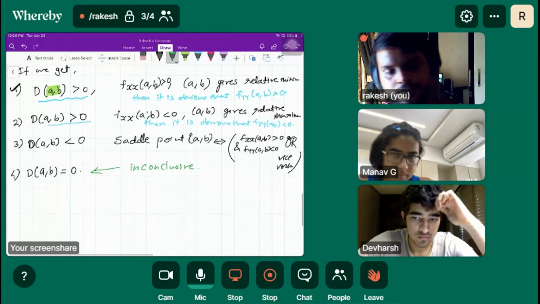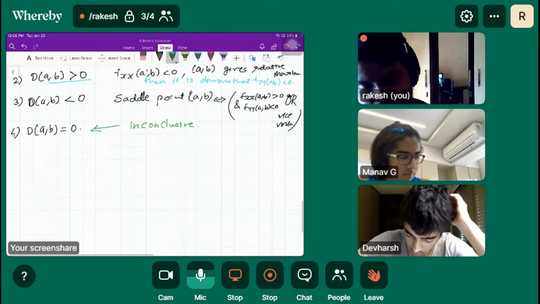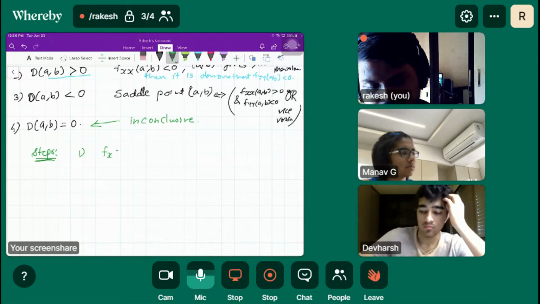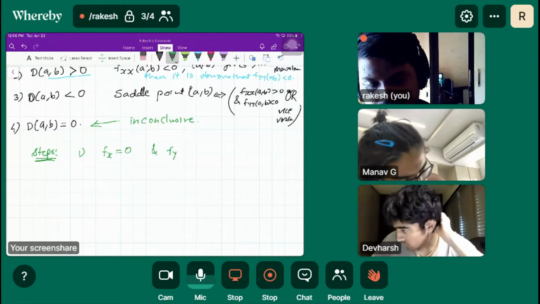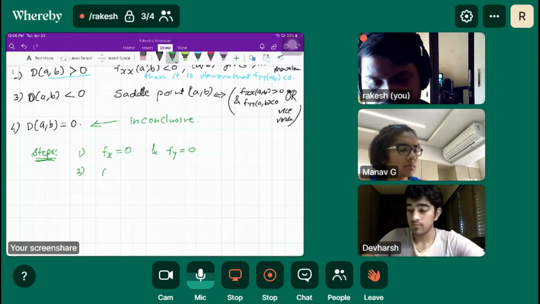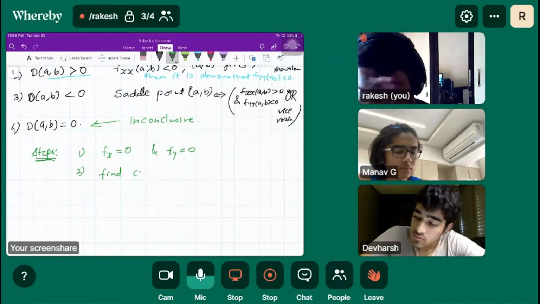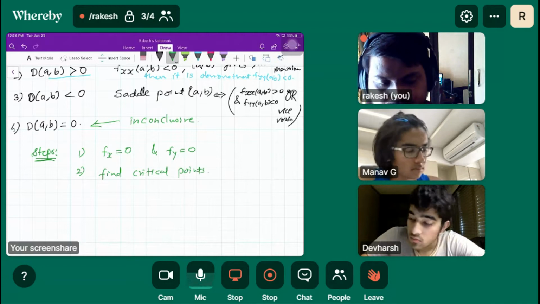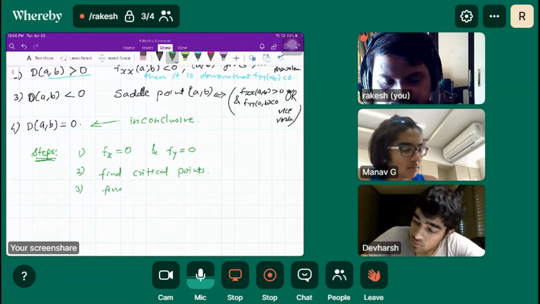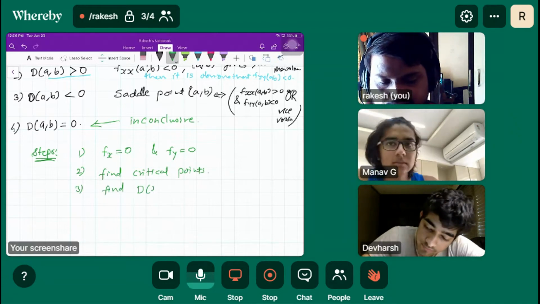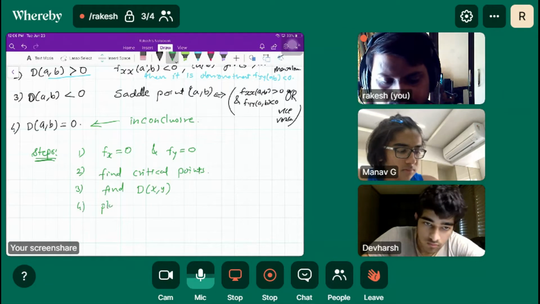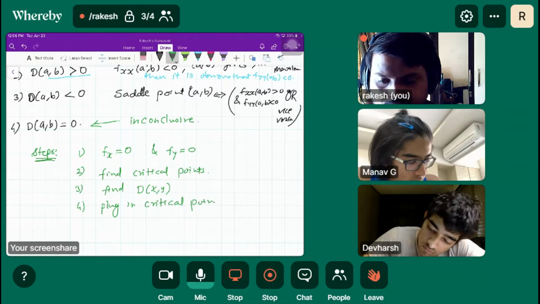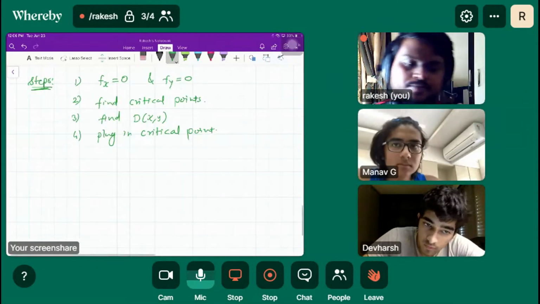Okay. So write some steps. What steps do we have to follow while solving the question? First, we set fx equal to 0 and fy equal to 0. Second, find critical points, obviously by setting the partial derivatives equal to 0, and then find dxy and plug in the critical point. Right? So these are the steps.